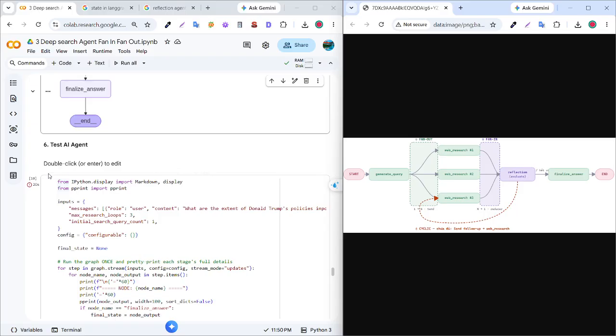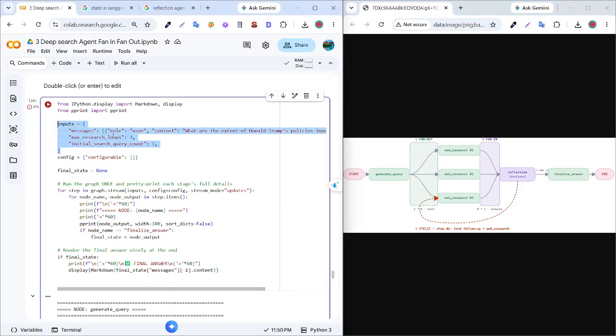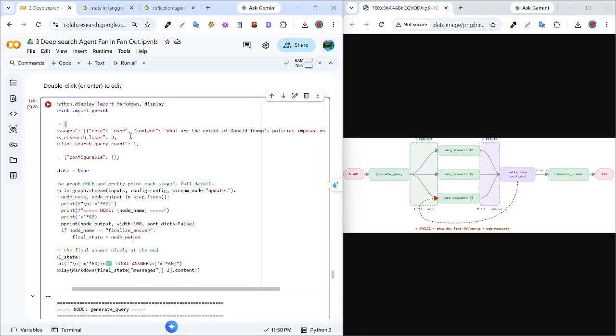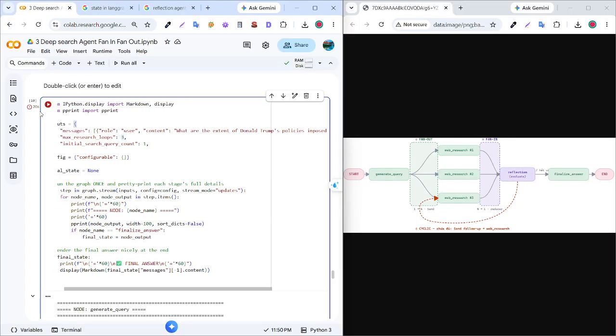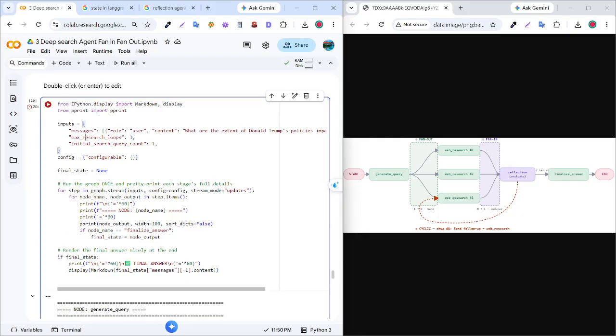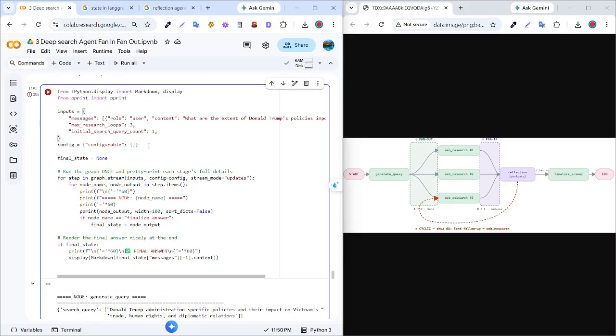So finally, I will test the agent. I will define this query about the extent of Donald Trump's policies on Vietnam. You can see here I will define a research loop of three and an initial search query count of one, and it will run here.